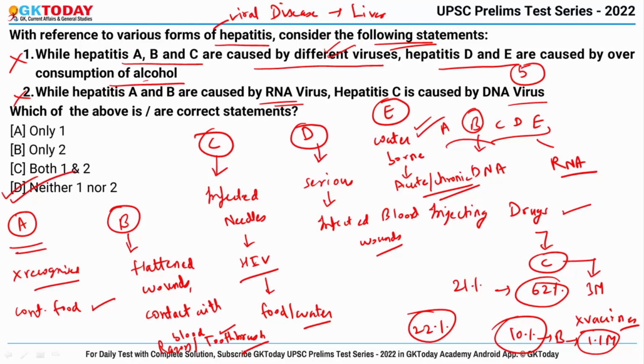So why was it in news? Because the Nobel Prize for Medicine or Physiology was awarded to Americans Harvey J. Alter and Charles M. Rice for the discovery of the hepatitis C virus in the year 2020. So that's why we have taken this question.